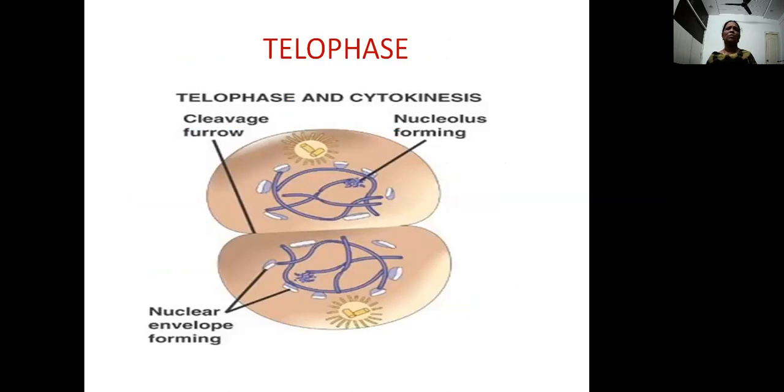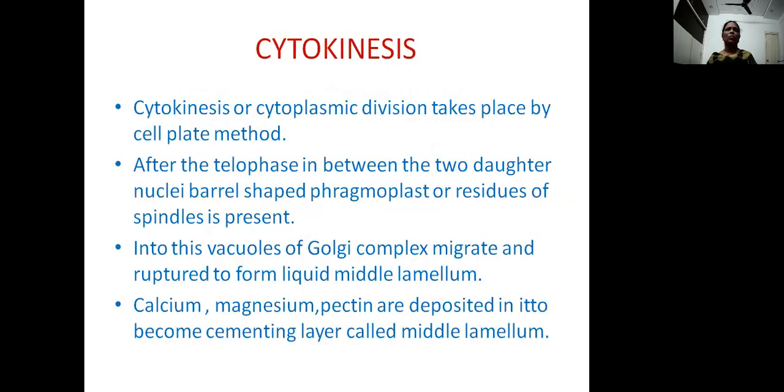After the formation of these two daughter nuclei, there is the reappearance of nucleolus and nuclear membrane. This is telophase where two daughter nuclei are formed. The chromosomes become slender, thin, thread-like structures. After the formation of two daughter nuclei, there is cytoplasmic division called cytokinesis. Without this, cell division will not be completed.